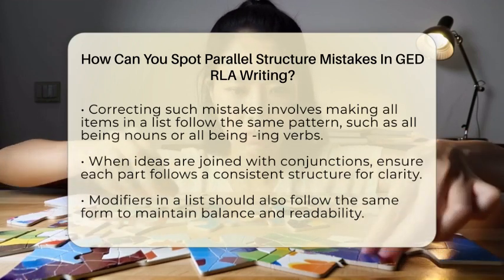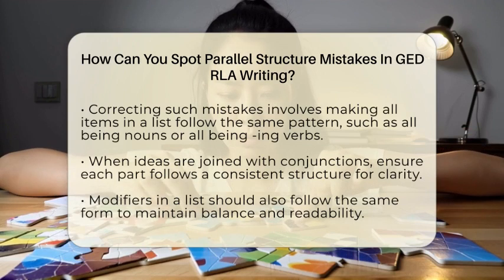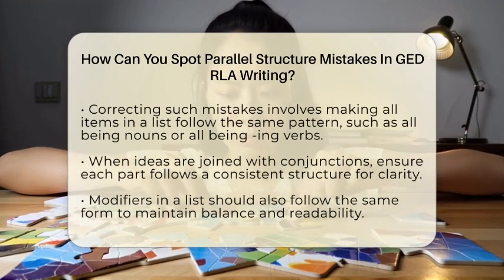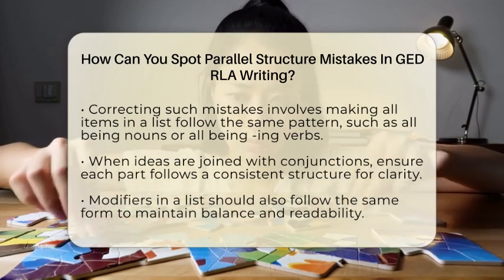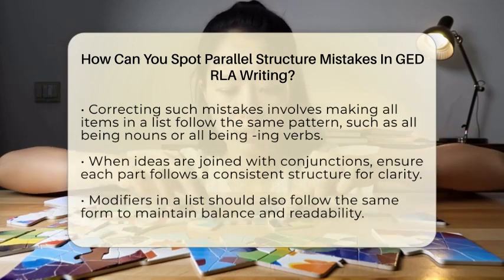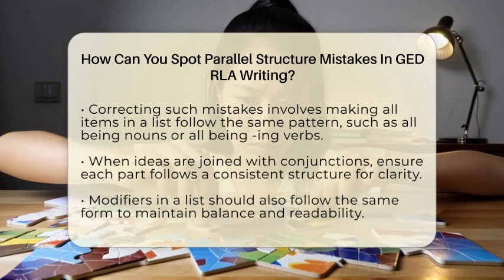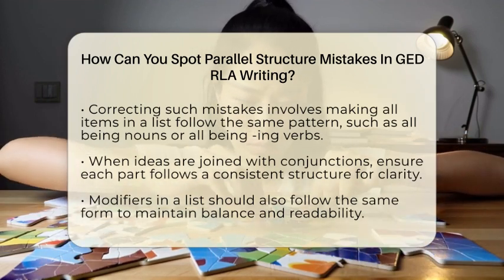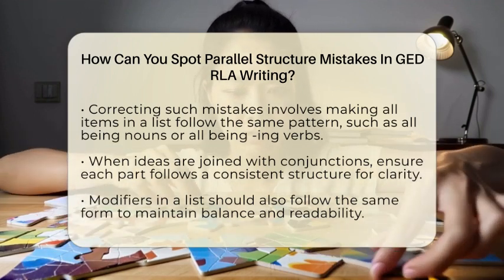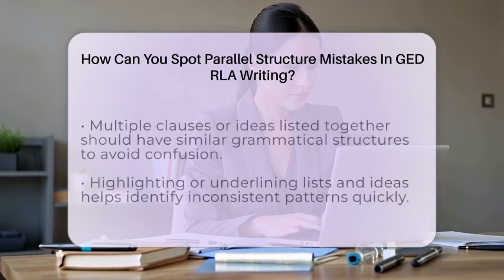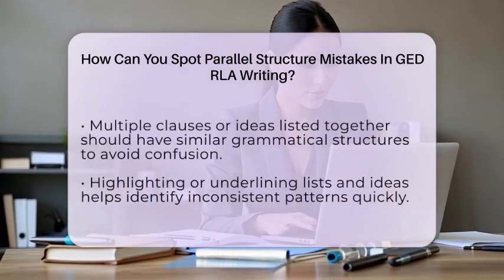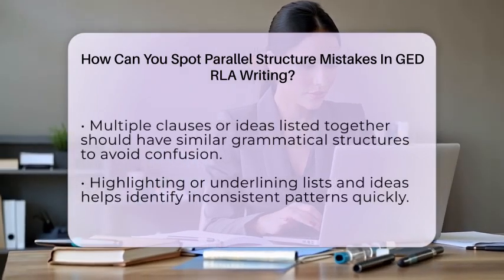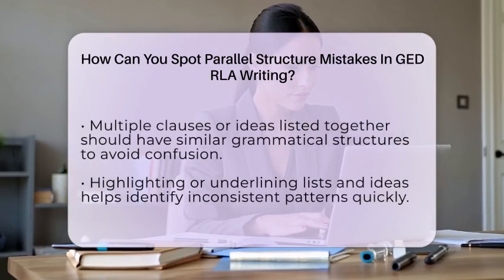For instance, "they spent the spring, summer, and the fall together" should be "they spent spring, summer, and fall together." The articles "the," "are," and "necessary" break the pattern. Look at how ideas are joined with conjunctions. If one part says, "he waited until the last minute to study," and the next says, "completed his lab problems carelessly," it feels imbalanced. Instead, make sure both parts follow the same pattern. "He waited until the last minute to study, completed his lab problems carelessly, and lacked motivation."